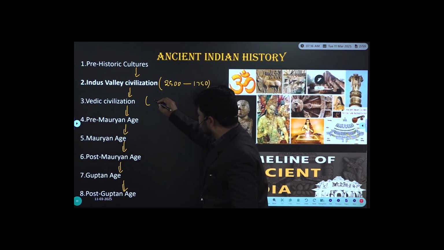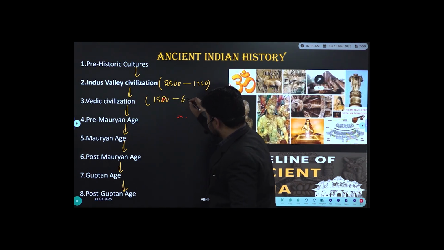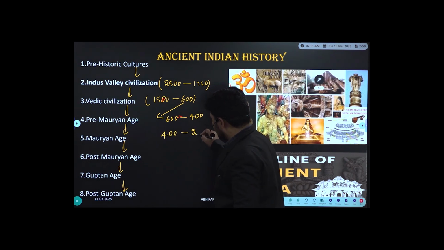When it comes to Vedic Civilization, 1500 BC to 600 BC. Pre-Mauryan age, 600 BC to 400 BC. Mauryan age, 400 BC to 200 BC. Post-Mauryan age, 200 BC to 300 AD.